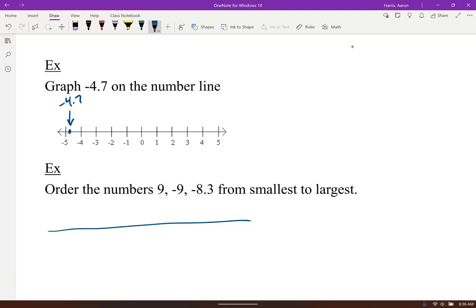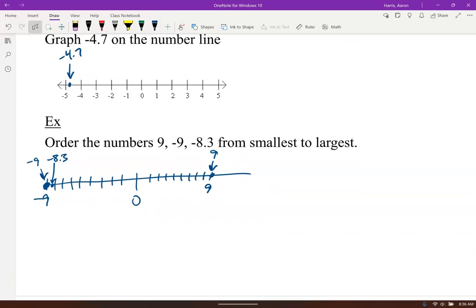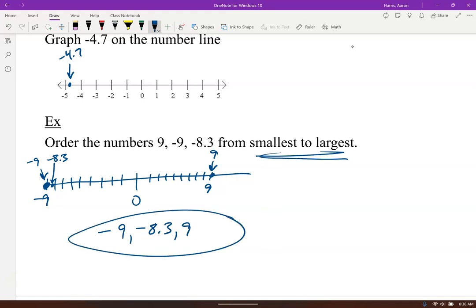You know, the nice thing about a number line, there's negative 9, and negative 8.3, there's negative 9, negative 8.3 is right there, and then 9 is right there, right? If you put them on a number line, that'll order it from smallest to largest for you. So there's the smallest, there's the next smallest, and so on. There's smallest to largest.